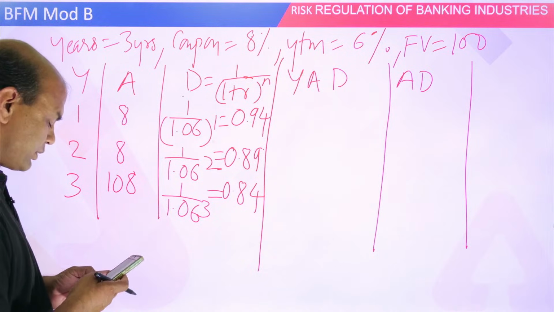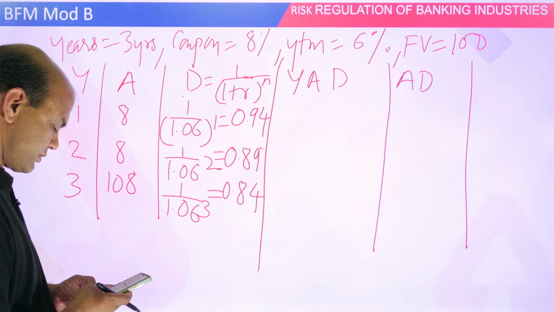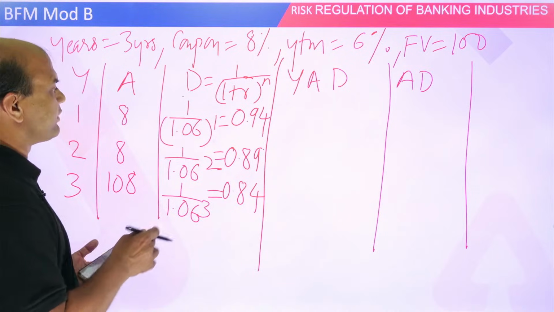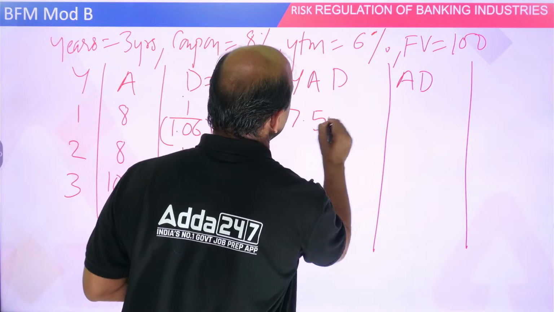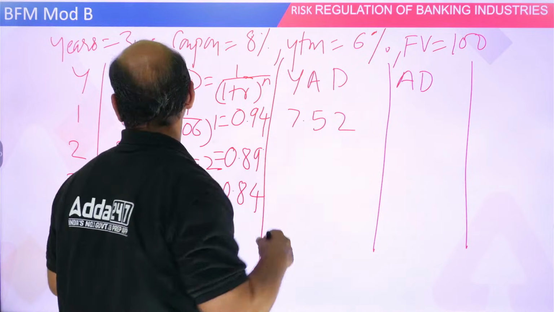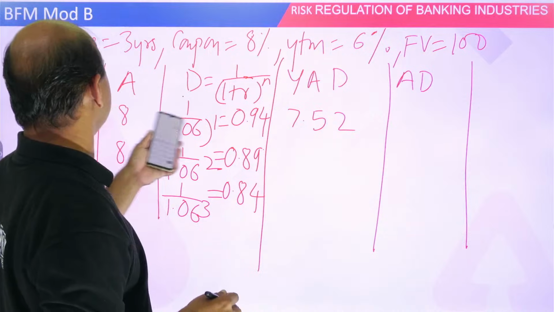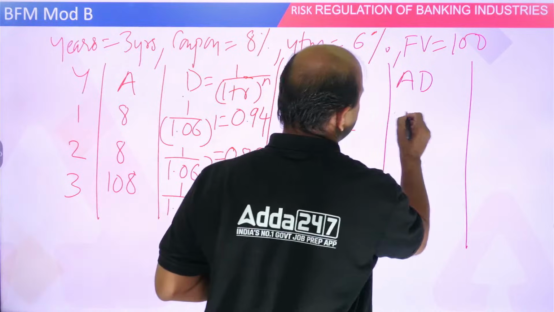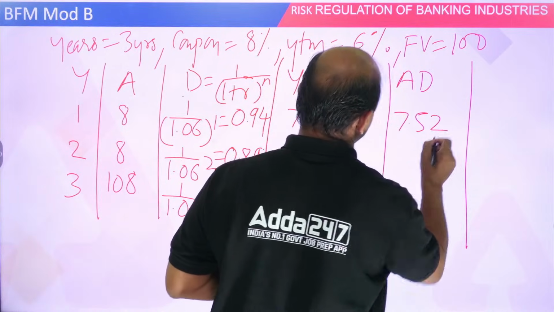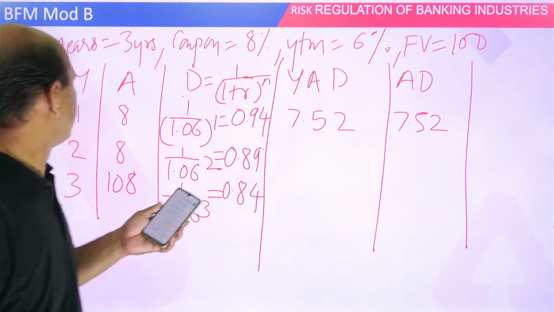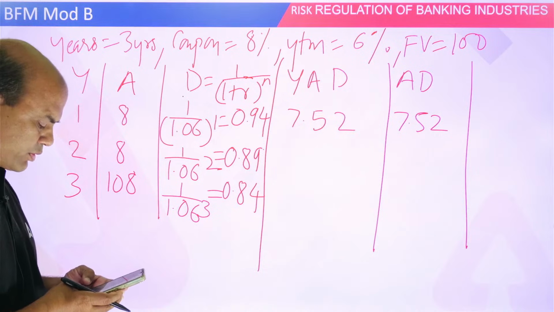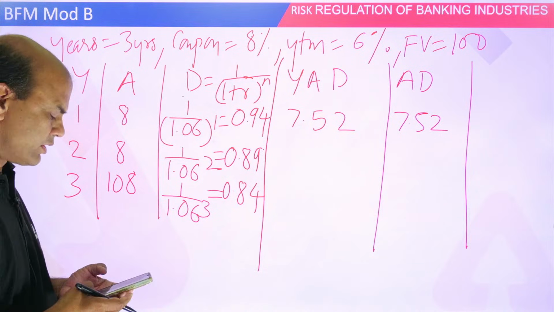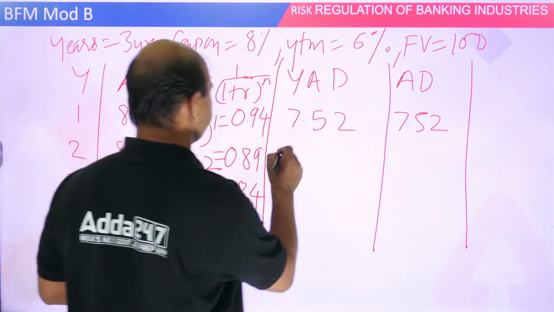So 8 into 0.94, 7.52. This also will be the same, AD, A into D. So 7.52. Then here 16 into 0.89, 14.24.